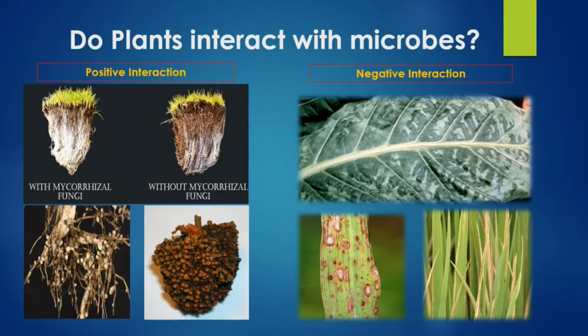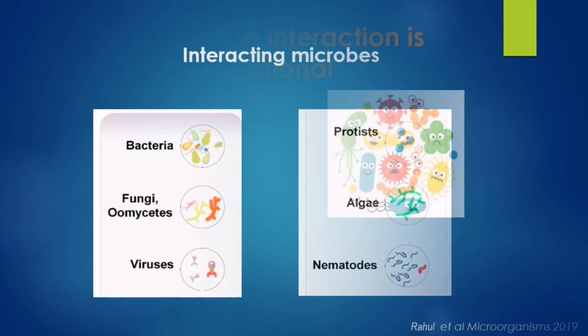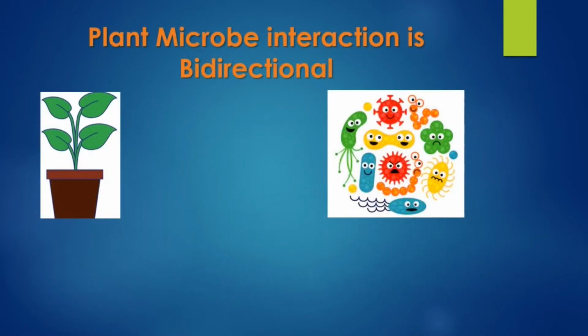So which are these interacting microbes? The interacting microbes can be bacteria, fungi, viruses, protists, algae and nematodes. Whenever these plants and microbes interact, there is an exchange of materials between the two organisms. So we call the interaction bidirectional. Let us see how the bidirectional interaction takes place.